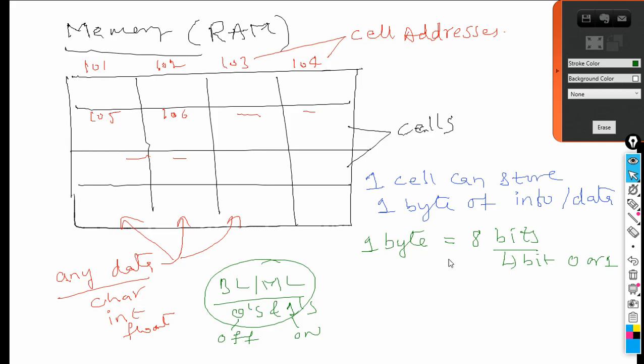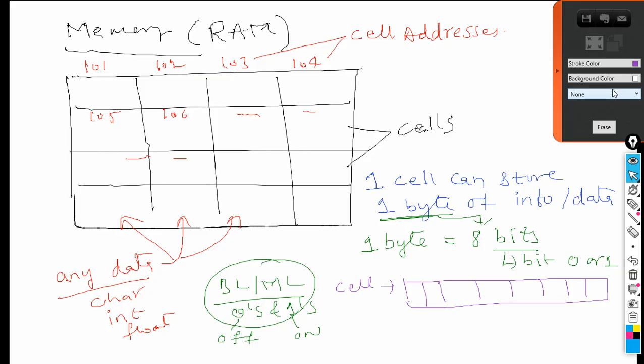So one cell can store how much information? 1 byte. 1 byte means how many bits? 8 bits. On this basis, let us say a cell is divided into 8 parts, 1 2 3 4 5 6 7 8.